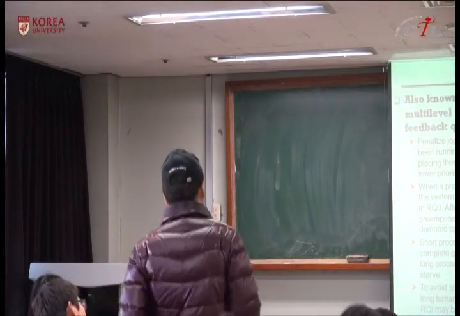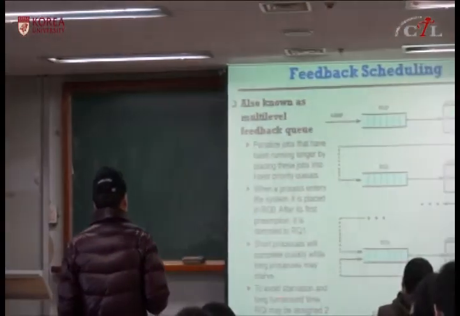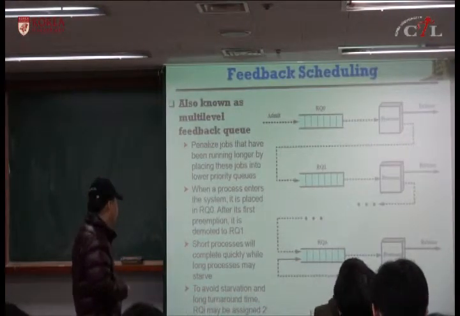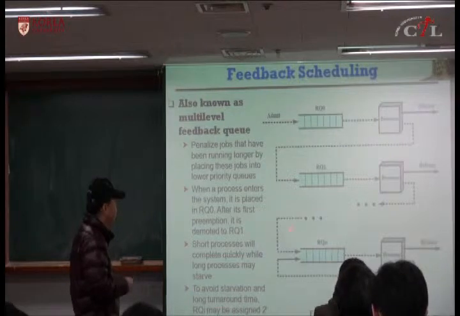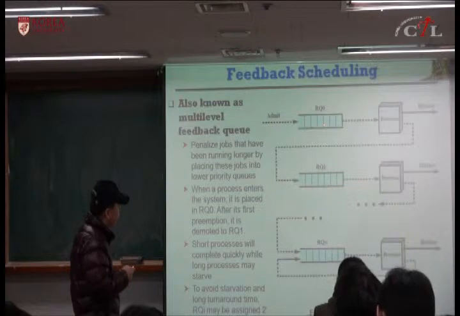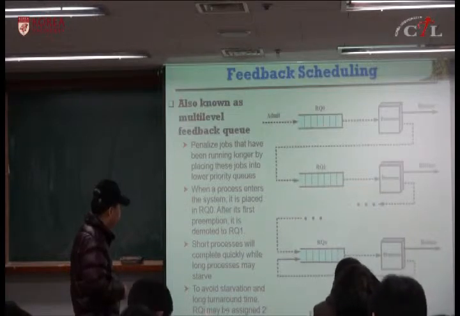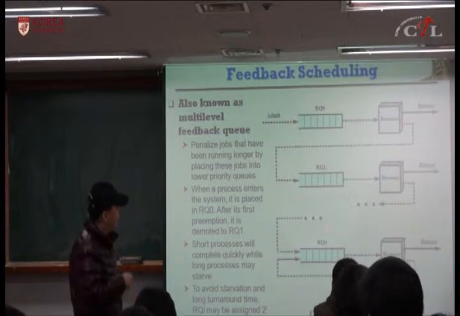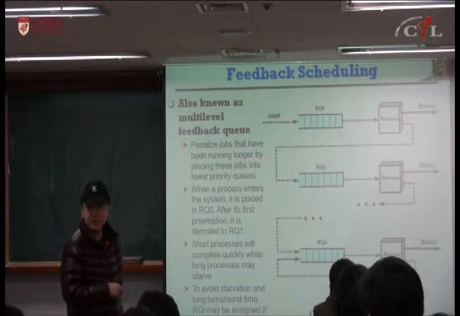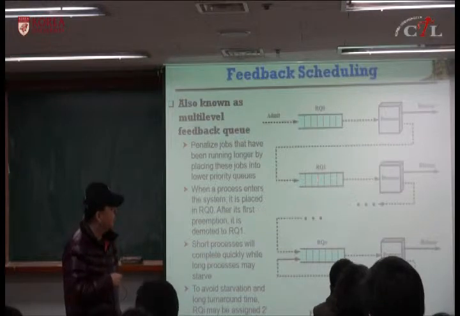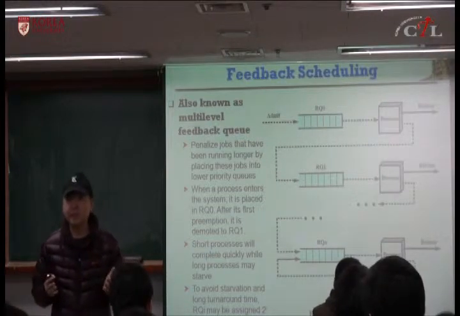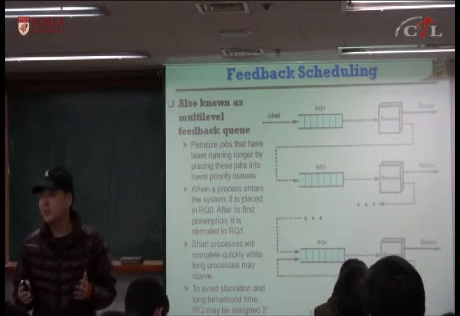So eventually this long process will stay in the lowest priority queue, which is not infinite. Okay, so they may have some starvation issues. To avoid starvation and to reduce this long turnaround time, one technique is to assign 2 to the power of i time units for each lower priority queue. So even though it's demoted, it's assigned more time so it can complete. But it still has some issues of starvation, right?